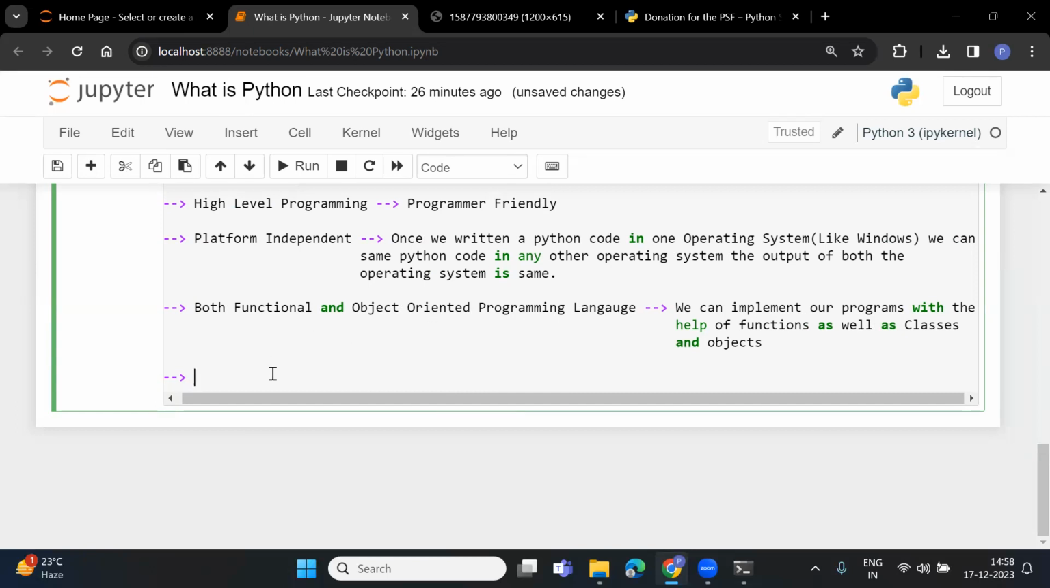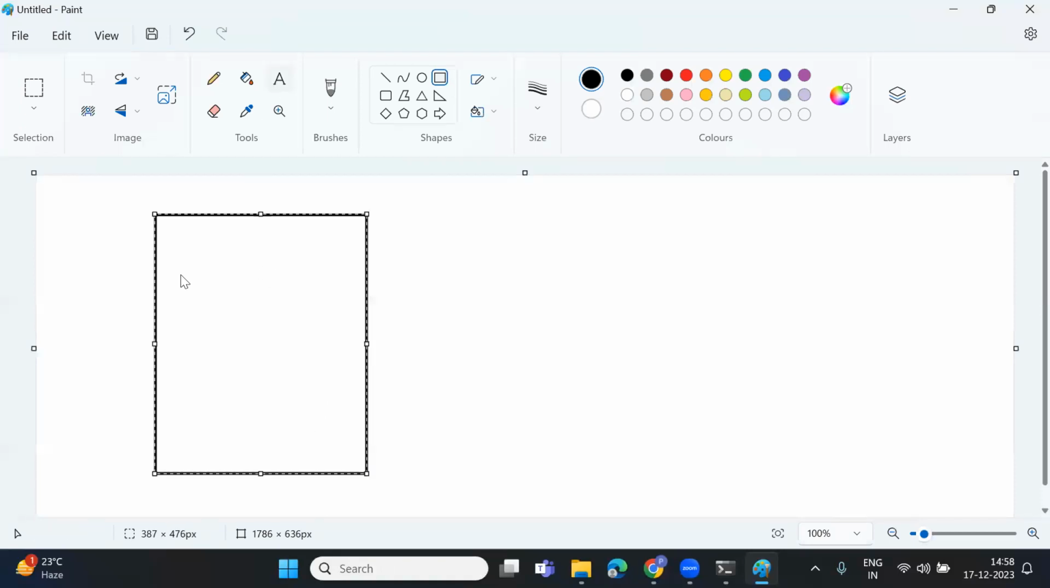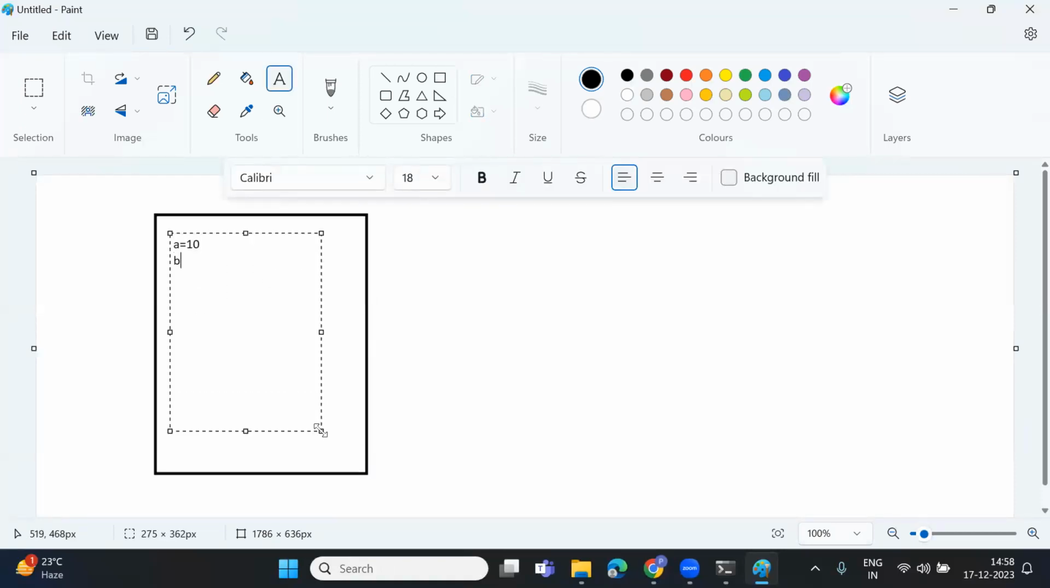Now next one is that Python is an interpreted programming language. Interpreted programming language means in Python, the execution will be done line by line. Suppose that we have written some instructions. This is my Python code. In this Python code, suppose that I have written a is equal to 10, b is equal to 20, and c is equal to 30. And then I am writing print a plus b plus c. Now, how will execution be done for this code?